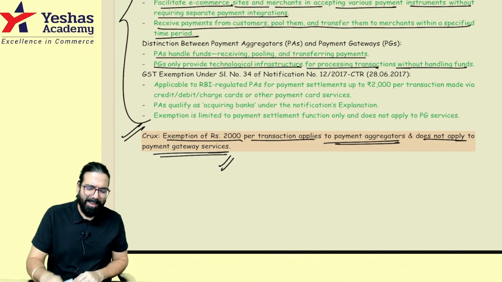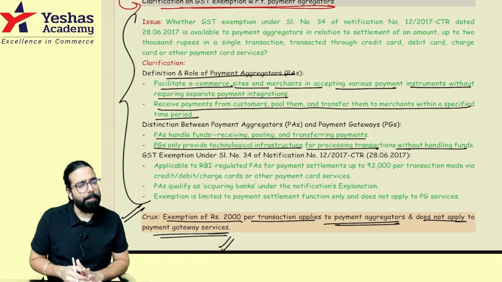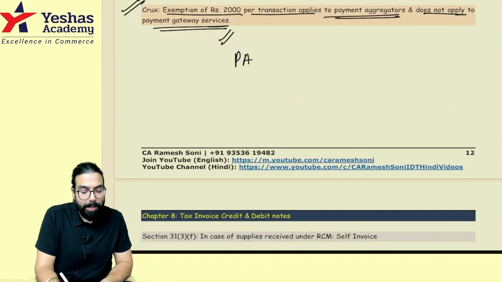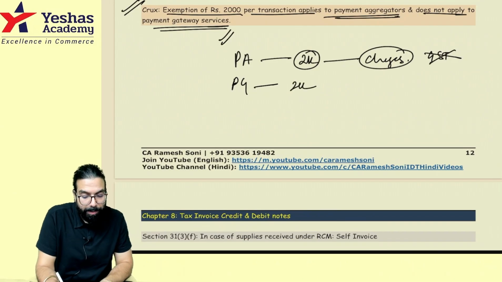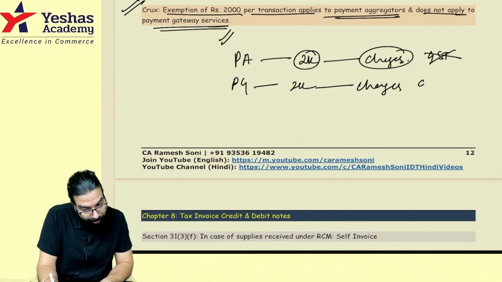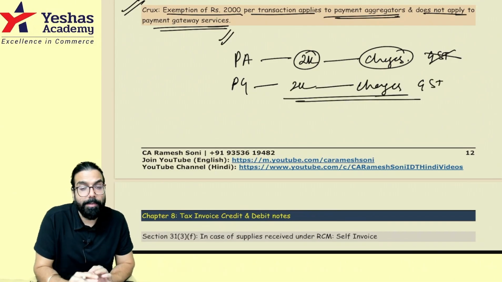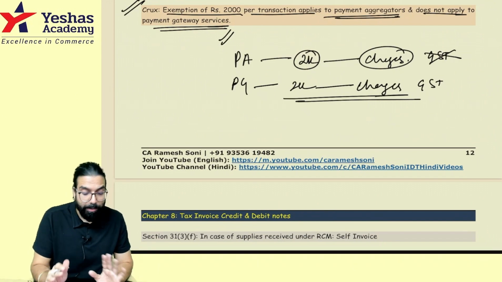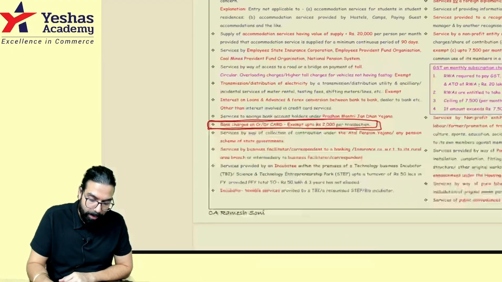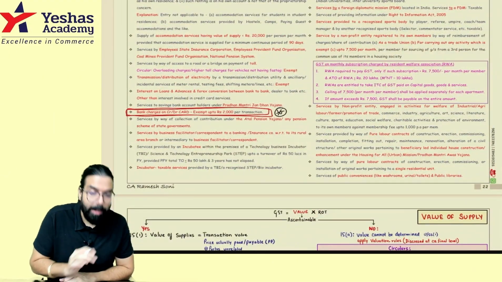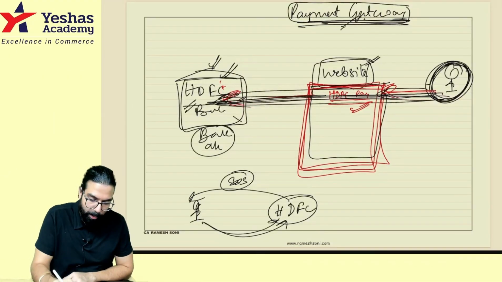Done sir, this point is clear. Although not very important at intermediate level, please remember: in the payment aggregator system, for a transaction of 2000 rupees, the bank will not charge GST on the charges. But for payment gateway services, for 2000 rupees, whatever the charges are, GST will come because there is no exemption. 2000 or whatever, there is no exemption for payment gateway. In the Tax Invoice chapter, mark a star here and keep writing this small point which I have told you.